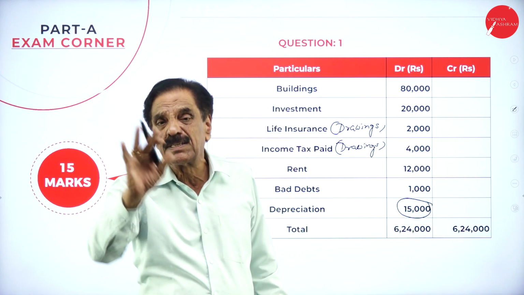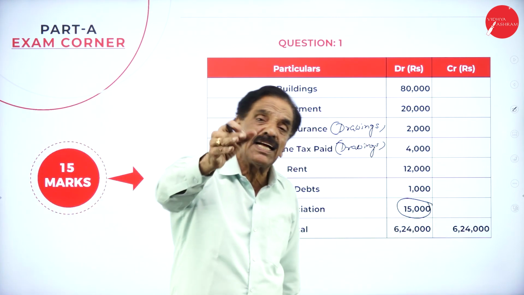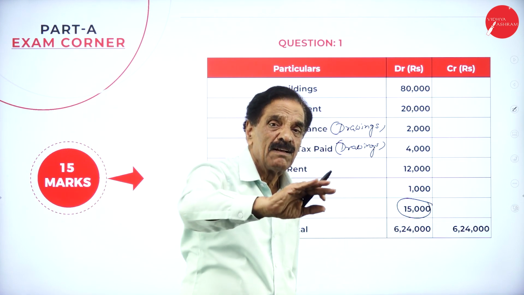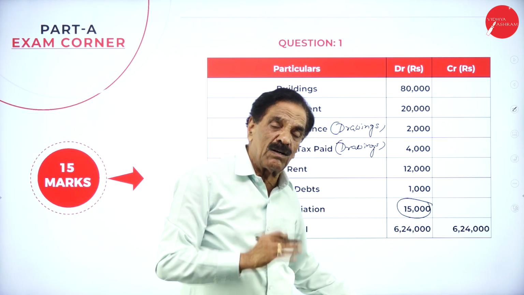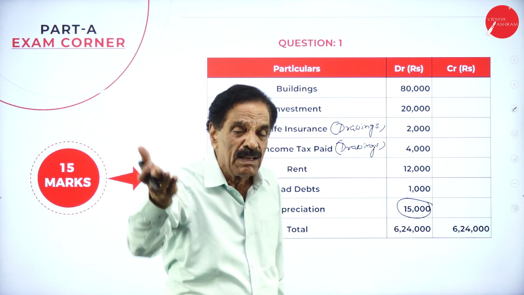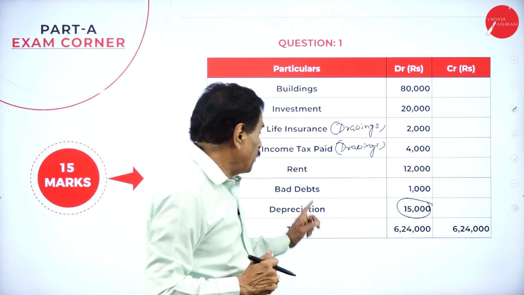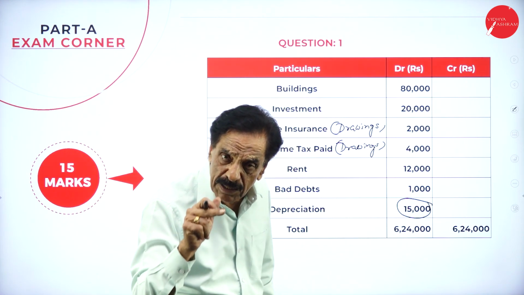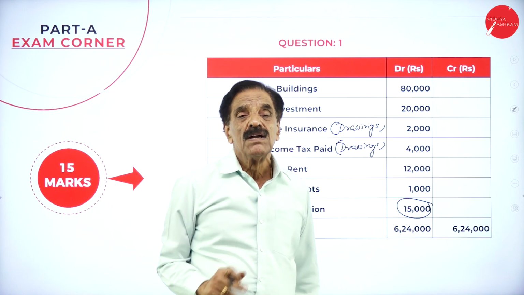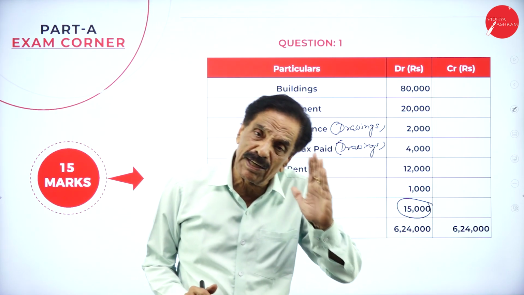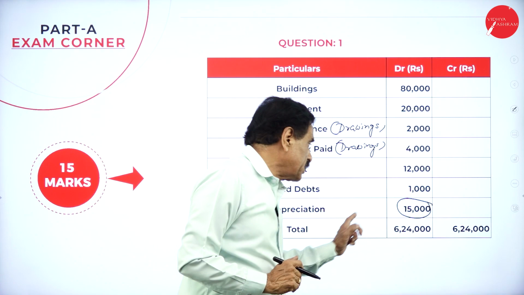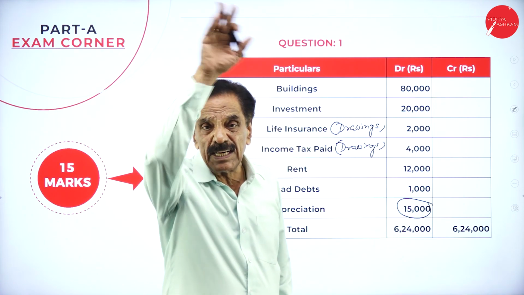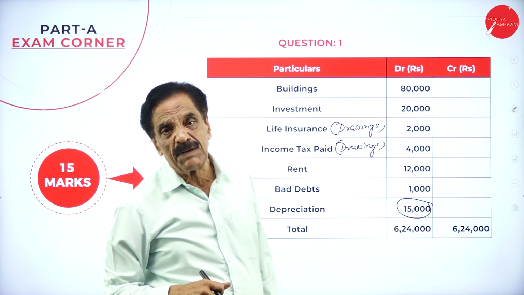If the same depreciation comes from the adjustment, deduct from the concerned head. First it will come in the profit and loss account, then it should be deducted from the concerned head. If there is machinery depreciation, first put the depreciation in the profit and loss account, then deduct from the machinery. If there is any depreciation on furniture, first put it on the debit side of the profit and loss account, then deduct on the asset side of the balance sheet.